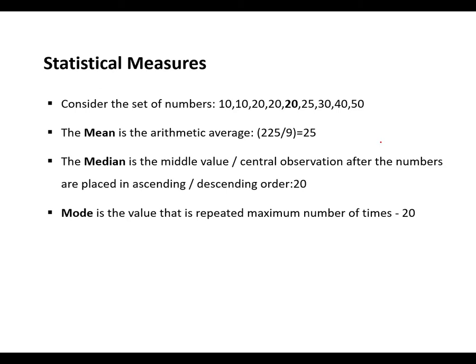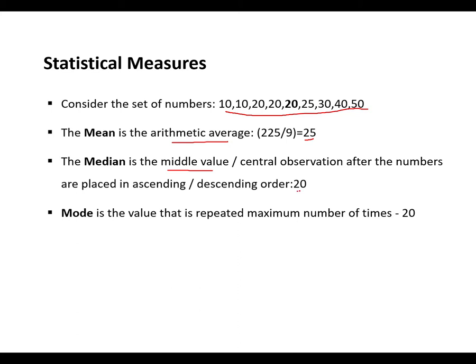Now, all of you know the statistical measures, the central measures of tendency, but let us revise. Mean is the arithmetic average. You have almost 9 numbers over here, and you do the average, that gives you the mean. Median is the middle value, the central observation.